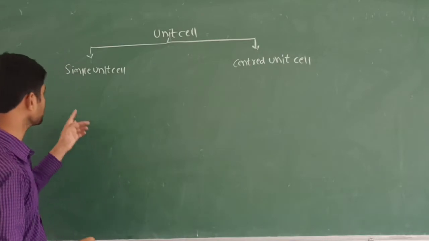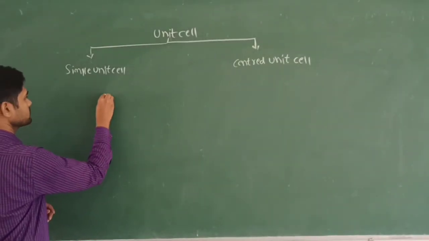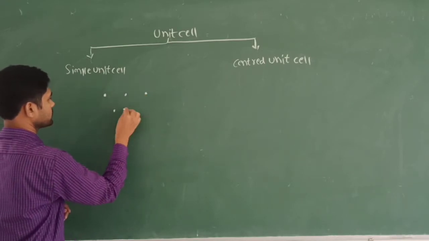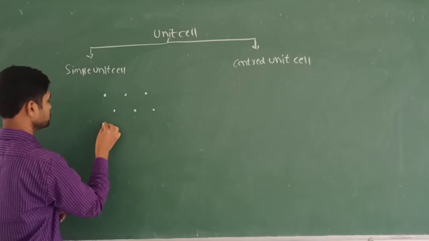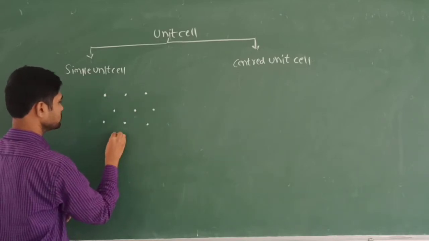So let us take a simple definition of the simple unit cell. I am going to write the lattice points to draw that simple unit cell.